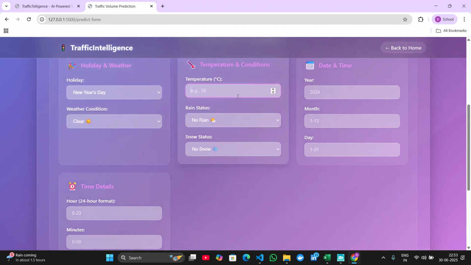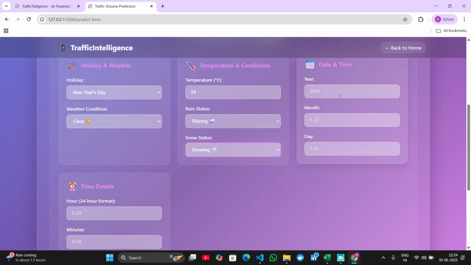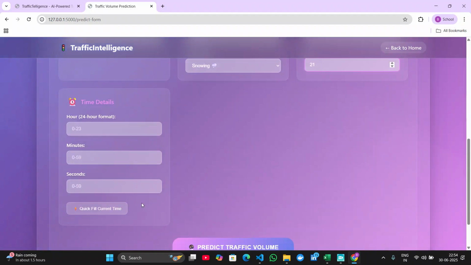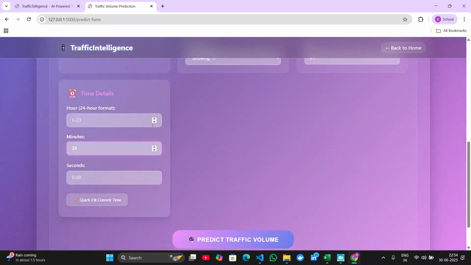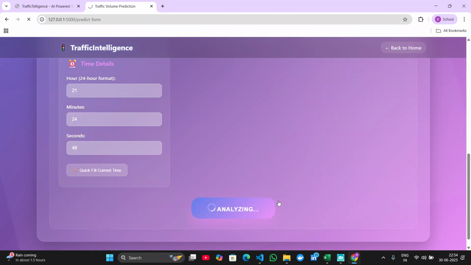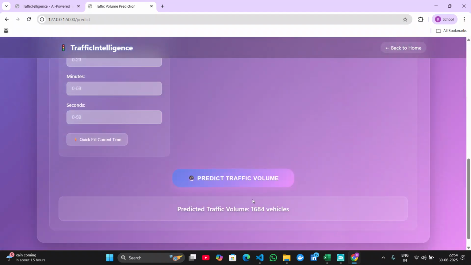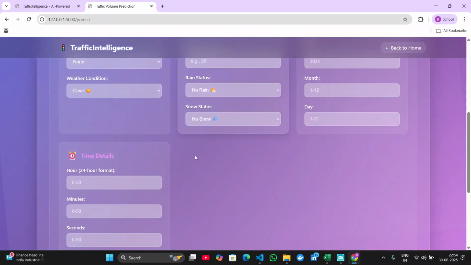Let the temperature be 24 and rainy, it is raining, snowy, and let the year be 2023, and the month and the time. And here you can see there are 1684 vehicles for the parameters given by us.